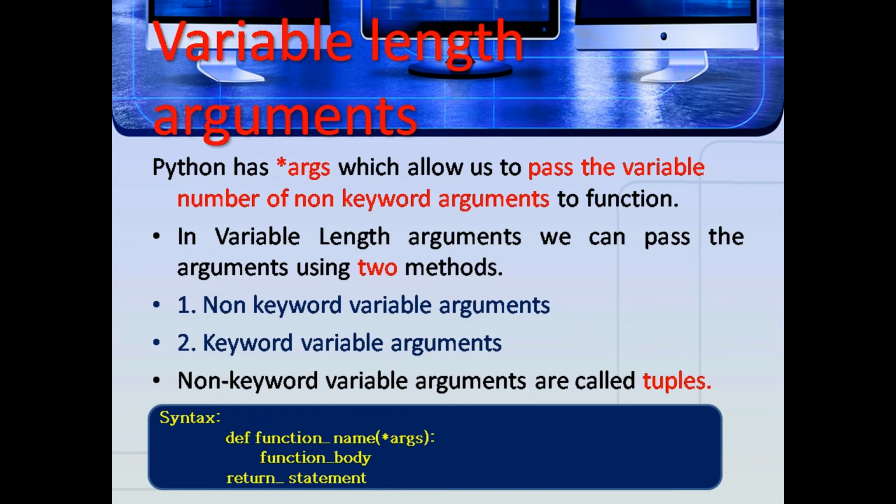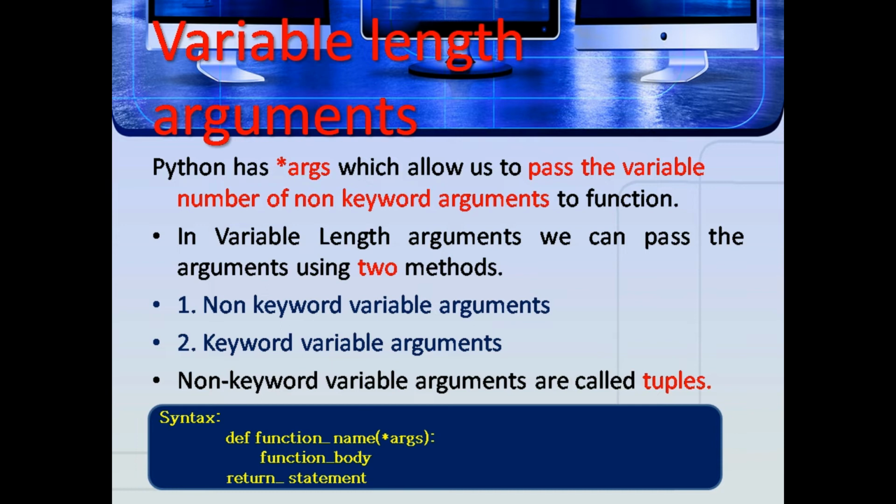Variable length arguments: we need to pass more arguments than have already been specified. These are not specified in the function definition, and an asterisk is used to define such arguments. Variable length arguments allow us to pass a variable number of non-keyword arguments to a function.